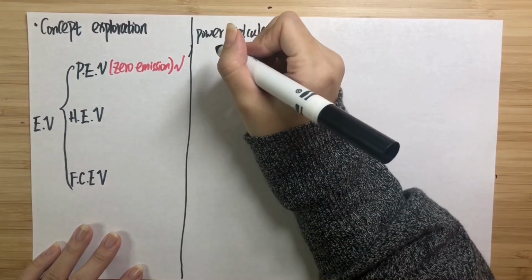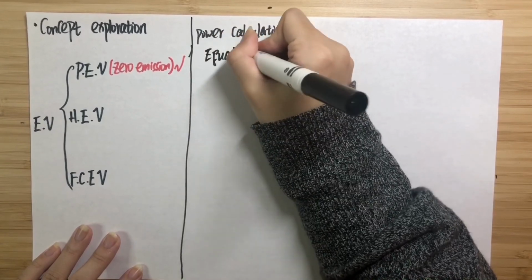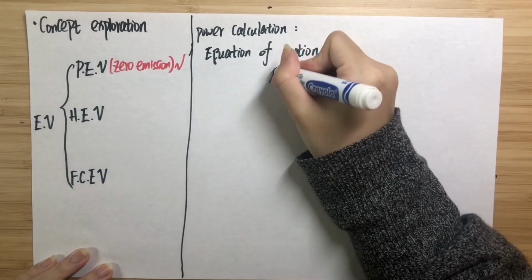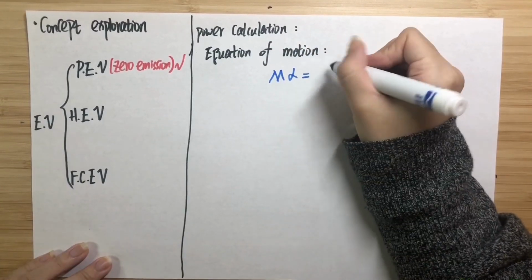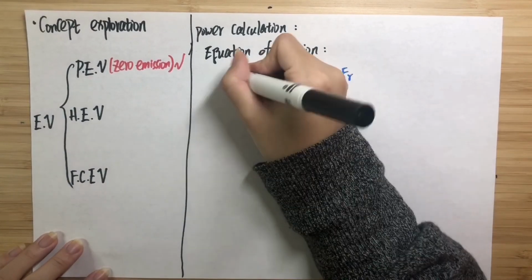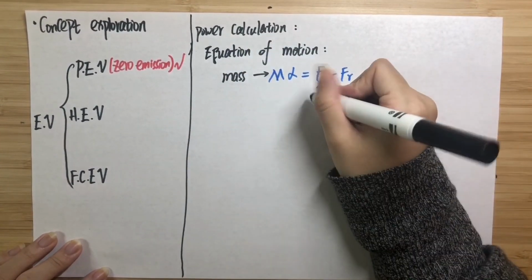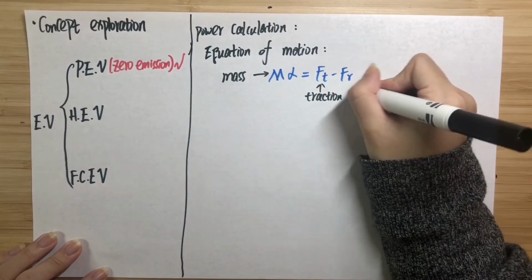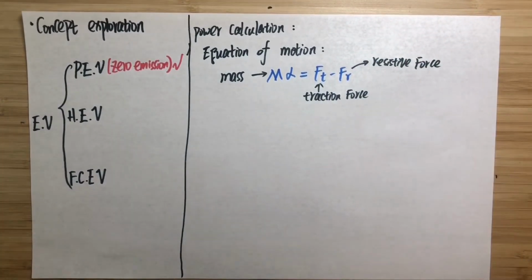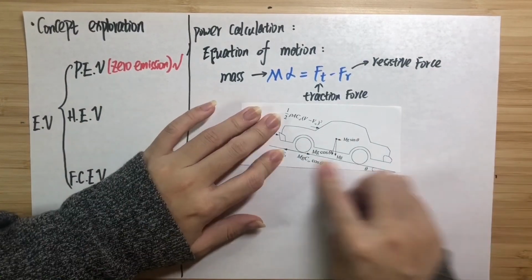I suppose our biggest requirement is that we want electric vehicles to have the same driving range as diesel vehicles, right? This means the battery must have enough electricity storage capacity. So in order to clarify the storage capacity of the battery, let's do some calculations first. This is the equation of motion, where M represents mass, Ft represents traction force, and Fr represents resistive force.